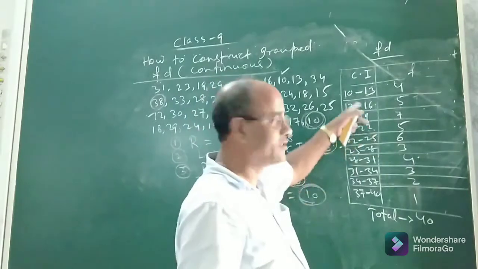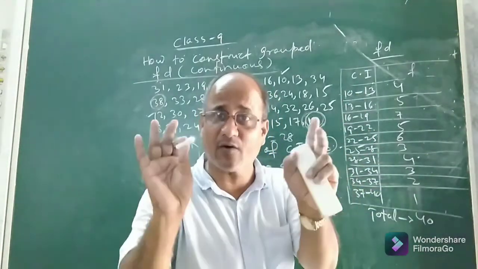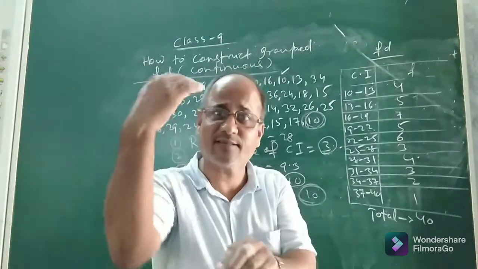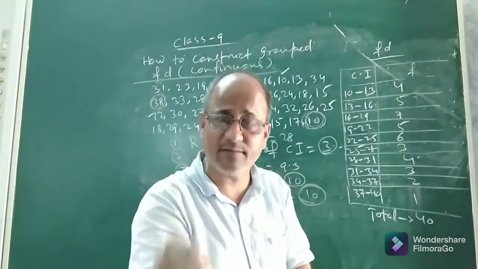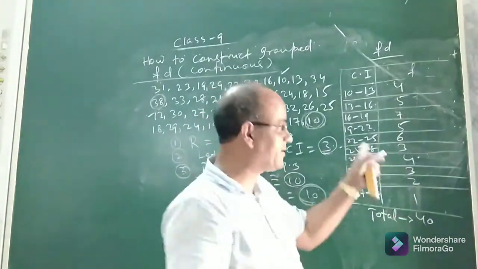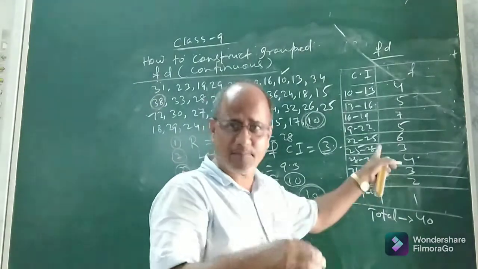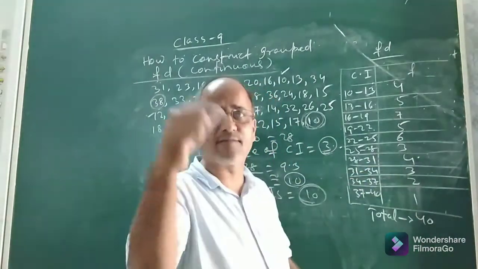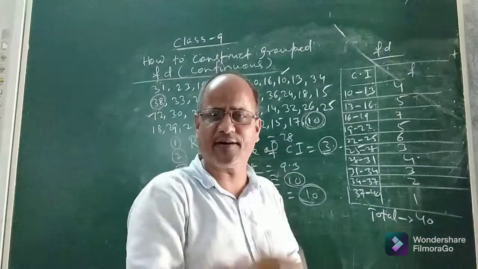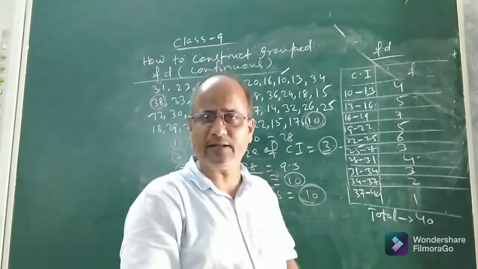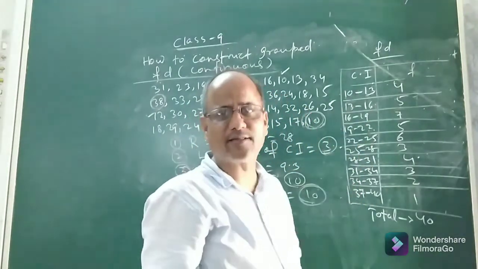Okay, children, this is continuous. That means the classes are continuous. Our aim is to make the classes continuous, so that it will be a continuous group frequency distribution, and we can present this information graphically by means of a histogram, frequency polygon or cumulative frequency polygon. There are different ways to represent data graphically. Thus, I got all the classes continuous.